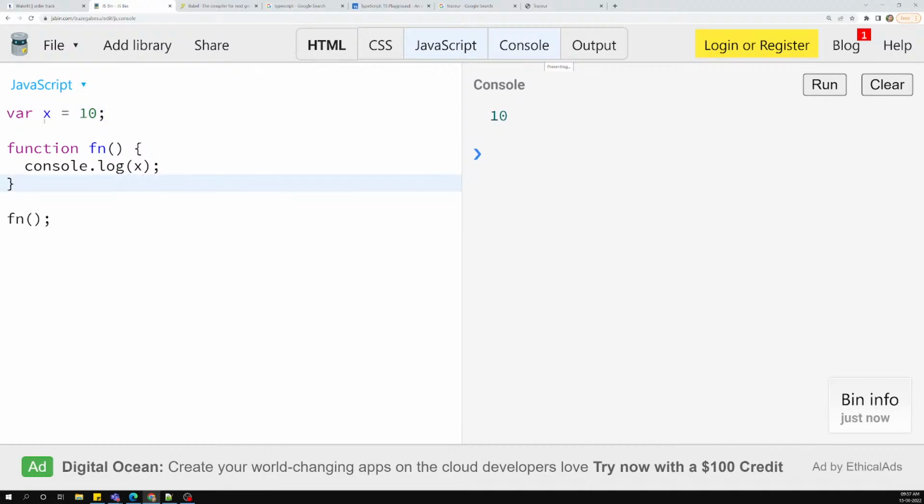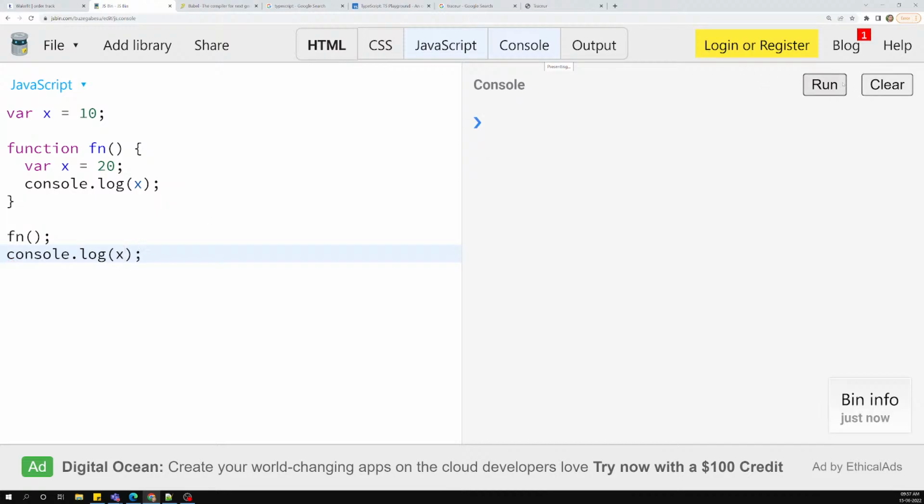Now if I add another variable, var x = 20, and print console.log x inside, let's see the output. Now 20 is the output. Here we have the same name, var x = 10 and var x = 20, but outside it is still 10. Why? Because this var x is in the local scope, whereas the other var x is in the global scope.